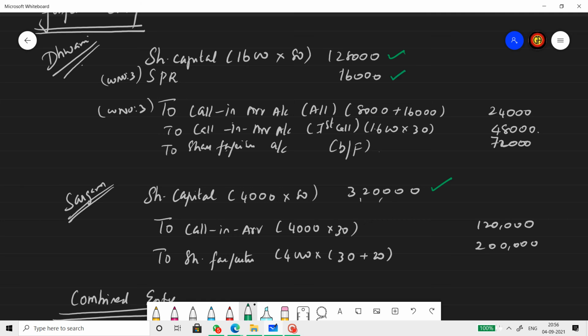Calls in arrears credited by 24 plus 48 plus 1 lakh 20. Share forfeiture credited by 72 and 2 lakh. So you can merge these two entries and pass one combined entry also.